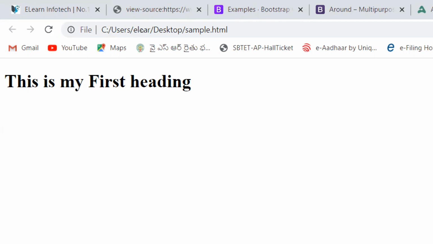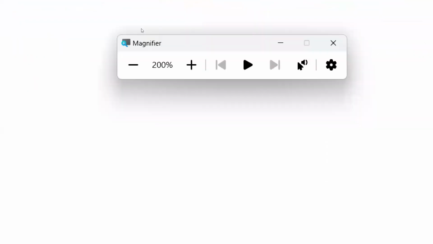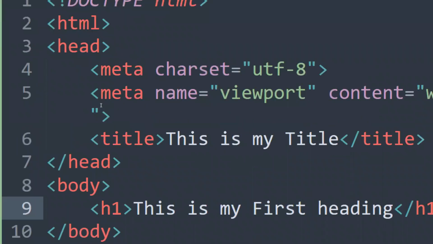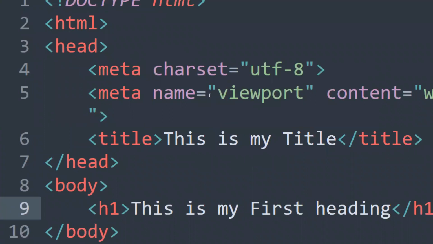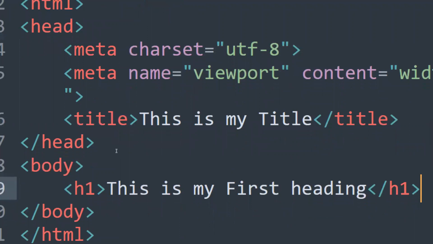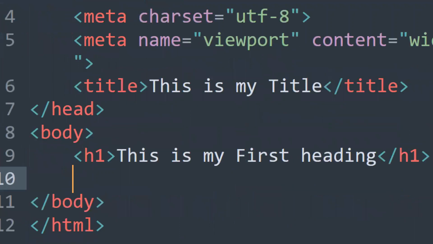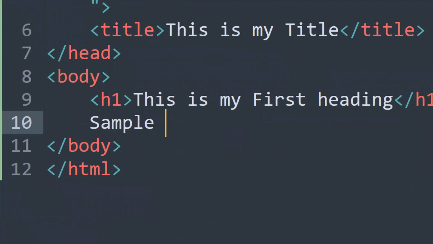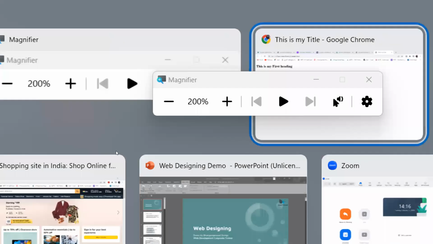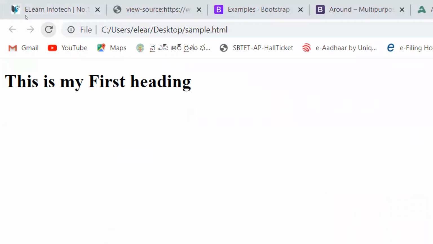Okay. So this is my first heading. What you have to understand here is that the content or text which I wrote within the head tag will remain as a reference, and it doesn't display in the body. Which means whatever it is, whether it's a text or an image or sample text or any paragraph, anything you write within the body is what is displayed,